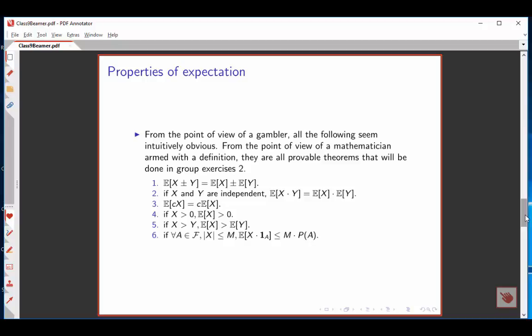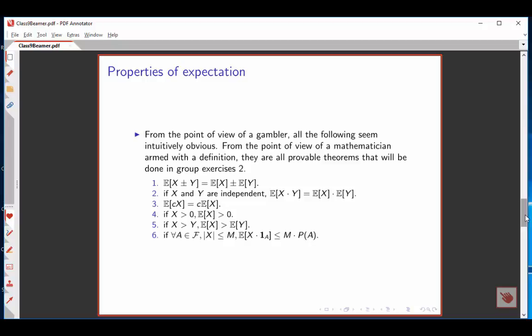The expectation of the sum or difference of random variables is the sum or difference of the expectations. For independent random variables, the expectation of the product is equal to the product of the expectations. Multiply a random variable by a constant c, you do the same thing to its expectation. If a random variable is always positive, so is its expectation.